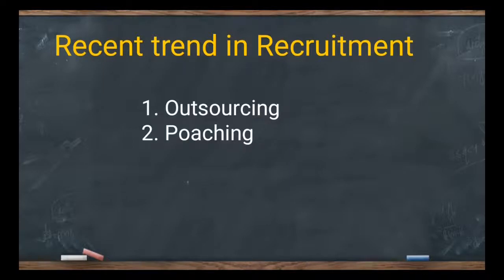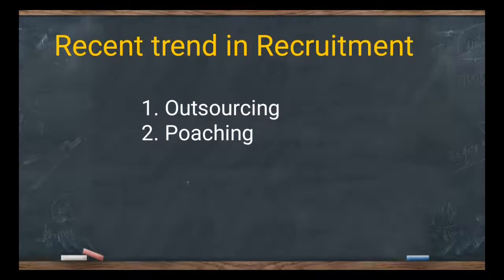A very important recent trend in recruitment is outsourcing. For any job, the right person needs to be chosen. If a person does not have that much knowledge for the job and is recruited, he will be underqualified. So he should have the qualification, and should be chosen only for the right job. If a finance oriented student is recruited for engineering oriented work, he will not know what work is to be done. So the right person should be chosen for the right job. Outsourcing does this in its process.